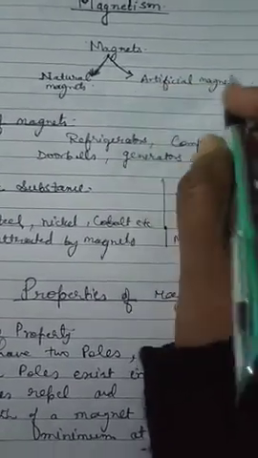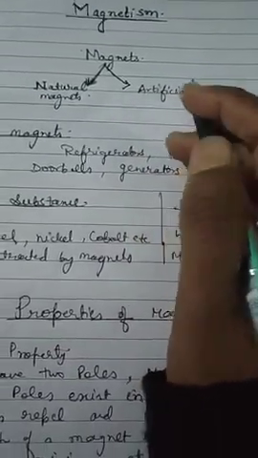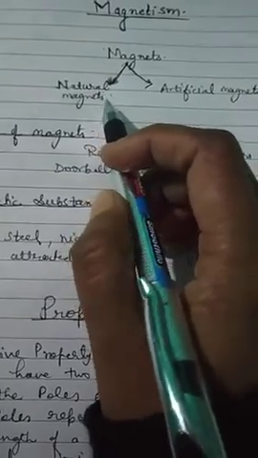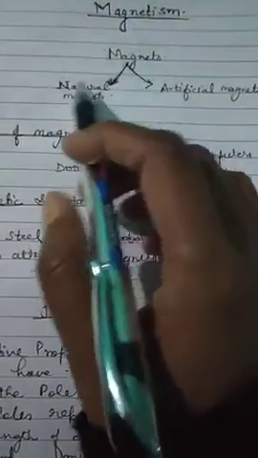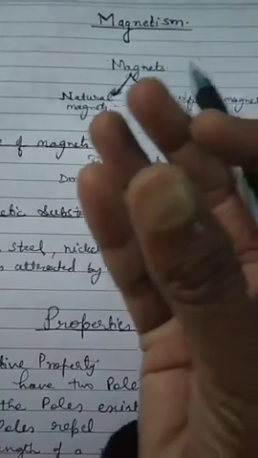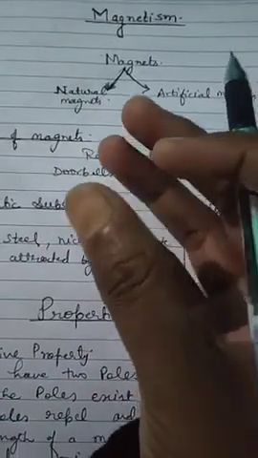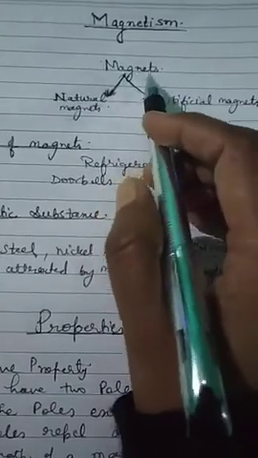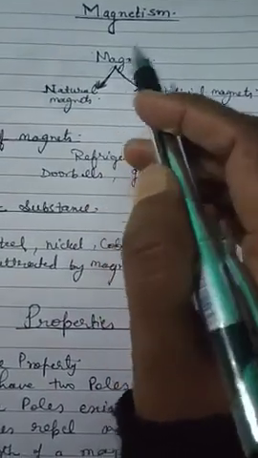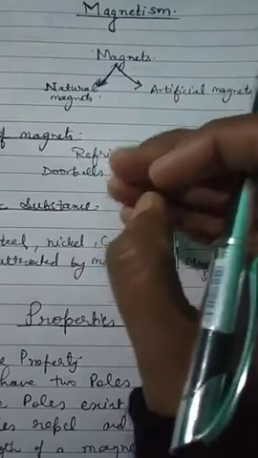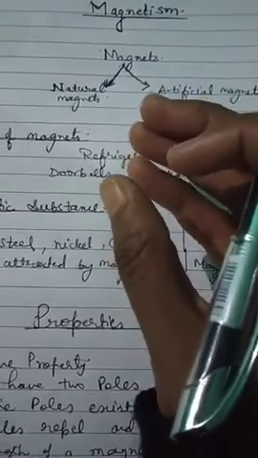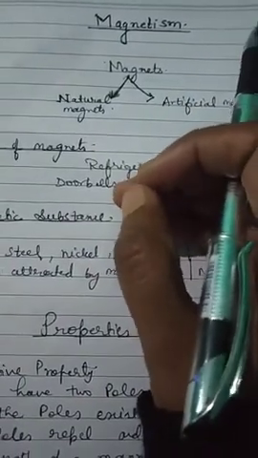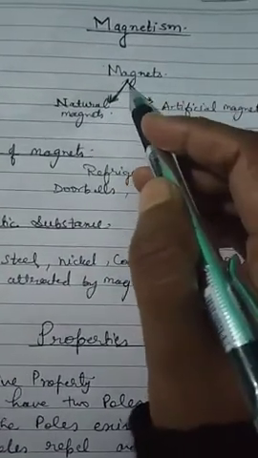Different types of artificial magnets come in different shapes. And how was this magnet discovered? Who discovered this type of stone, or you can say this type of rock? About 400 years ago, the ancient Greeks discovered rocks which possess the attractive property, the property to attract iron towards itself, and they named them magnetite.